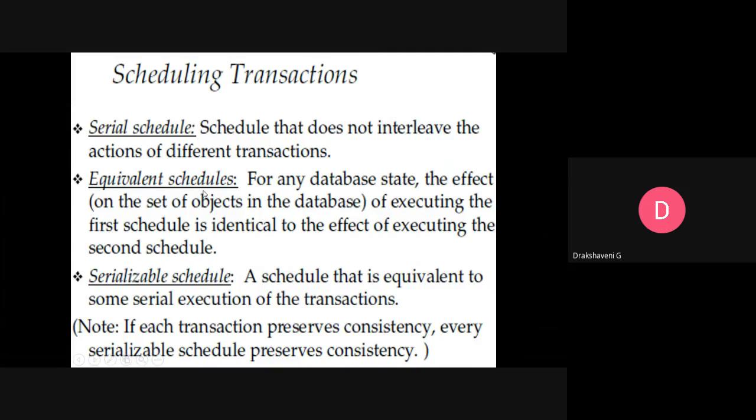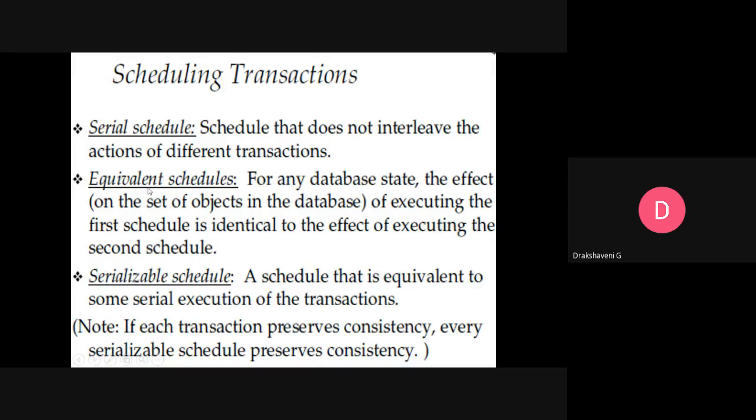Then equivalent schedule: for any database state, the effect on the set of objects in the database of executing the first schedule is identical to the effect of executing the second schedule.